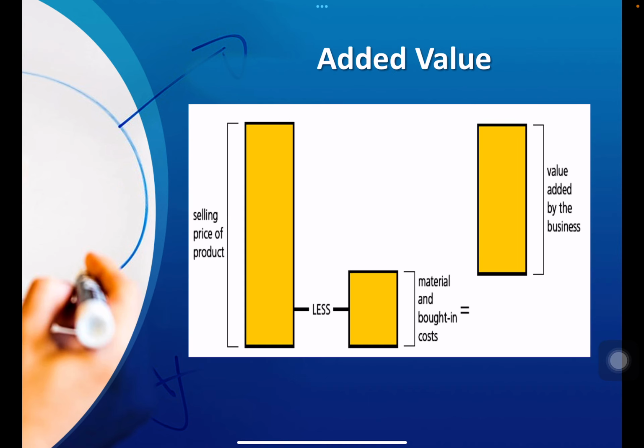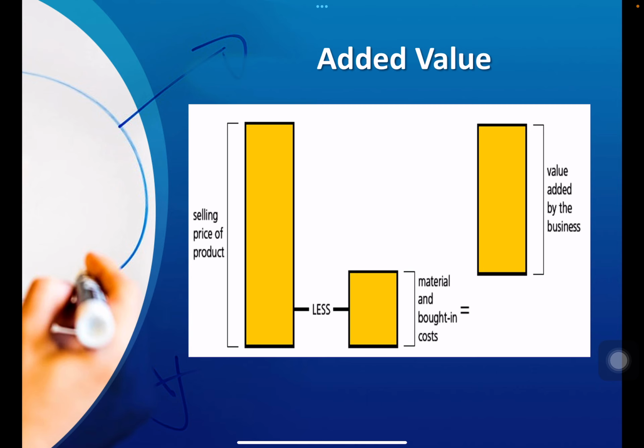The last concept we are going to discuss in this video is the concept of added value. Added value is simply the difference between the selling price of the product and the material cost. It is quite different from profit in that we are not considering here the total cost of producing that good. For example, if I buy a plank of wood, say for 1000 rupees, and I use that plank of wood to make, say, a sofa,